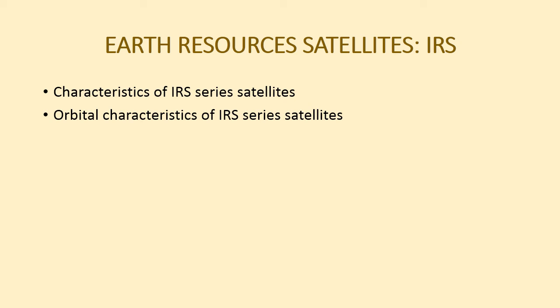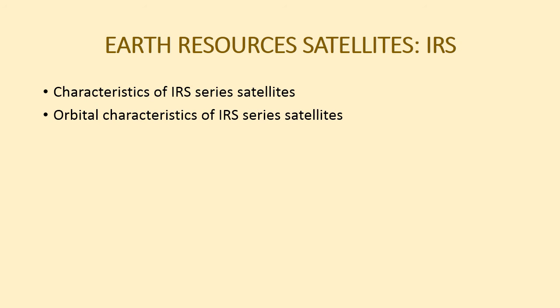Then the orbital characteristics for IRS 1C was, the orbit type is polar sun synchronous, altitude 817 km, inclination angle was 98.69 degree, and the distance between adjacent traces is 117.5 km. The repetivity for LIS3 sensor is 24 days, repetivity for WIFS sensor is 5 days, and revisit of PAN is 5 days. Off nadir coverage is 398 km and stereo viewing capability 5 days.